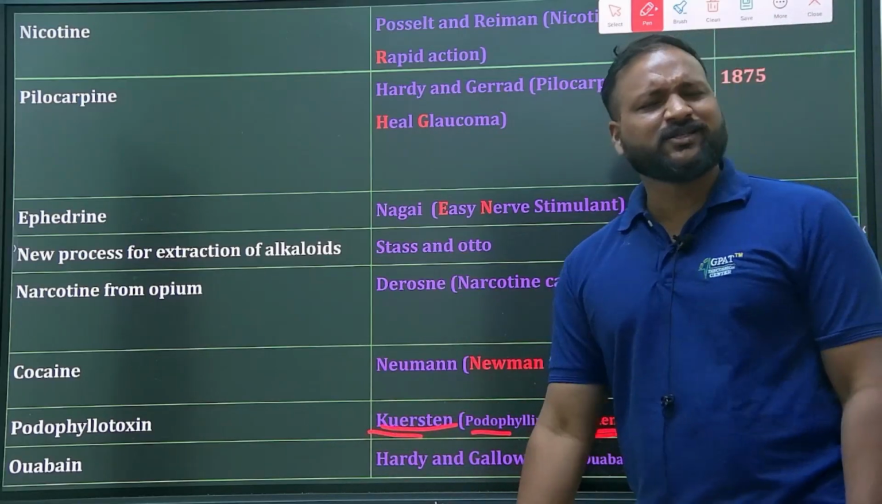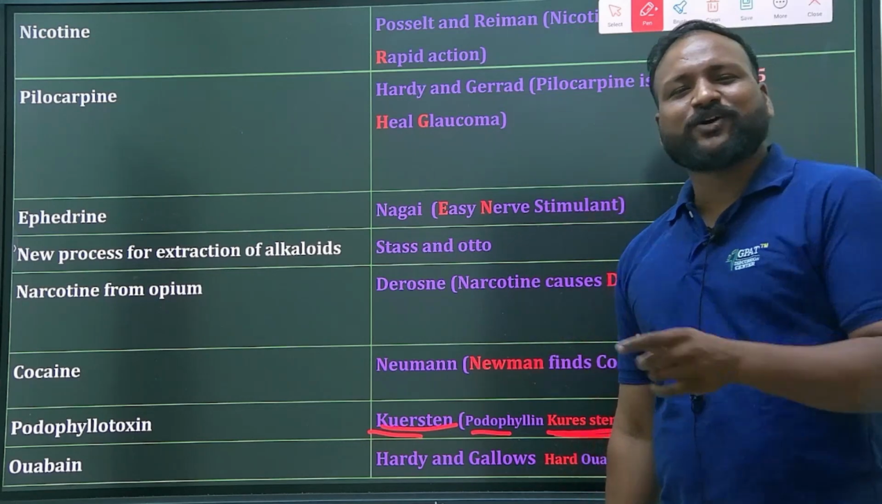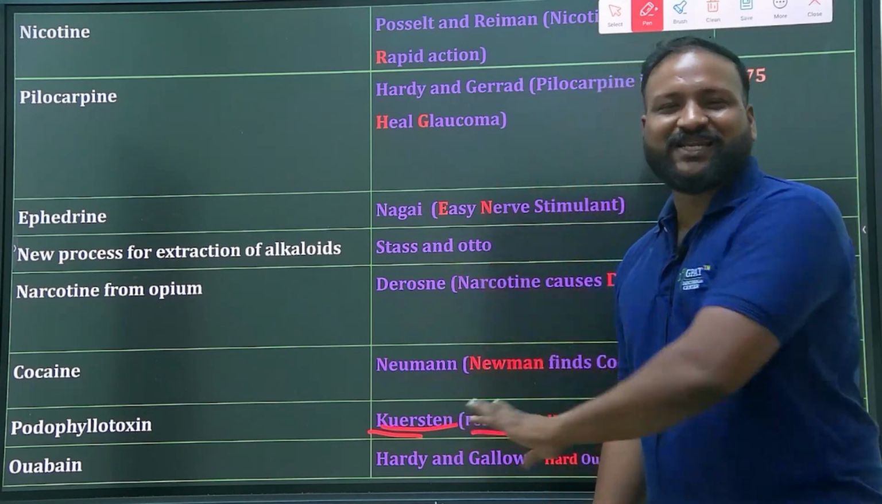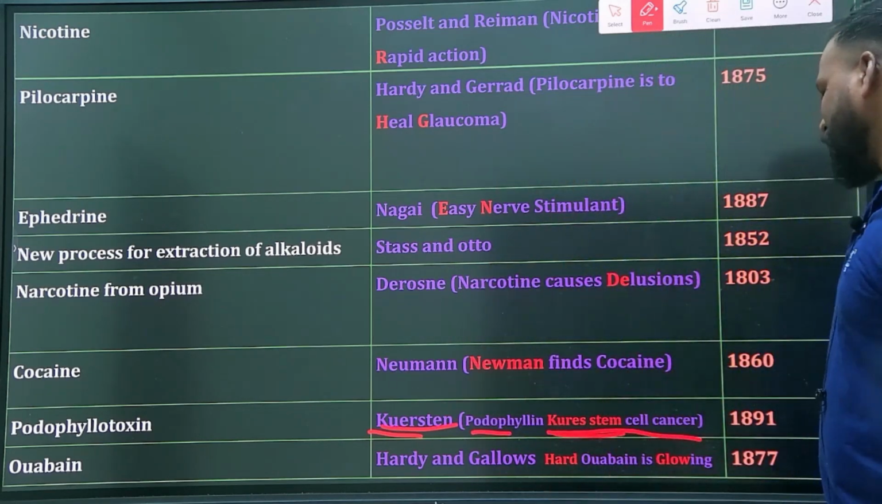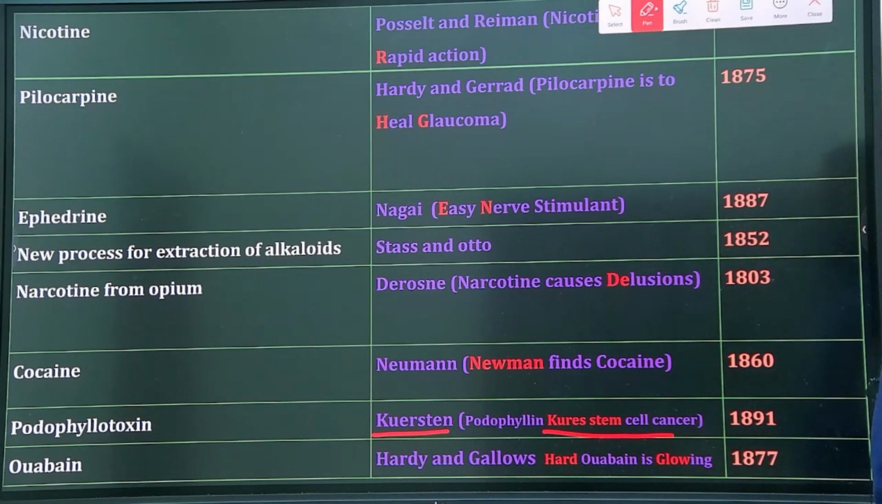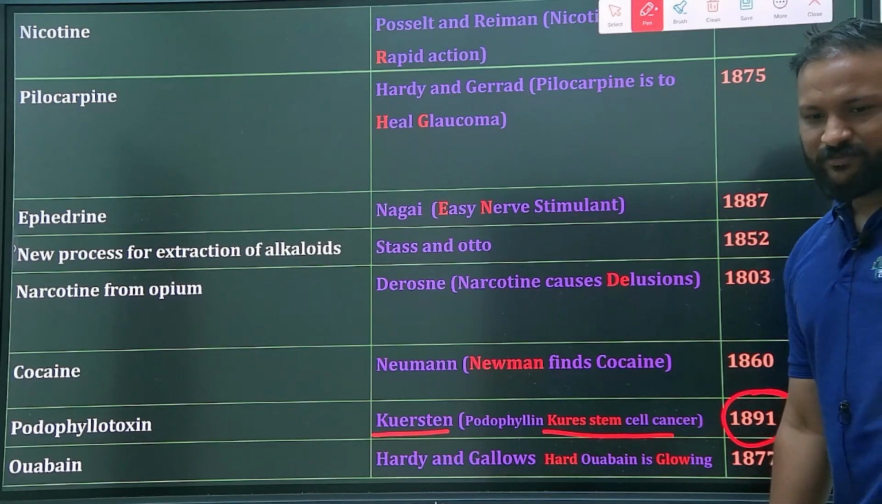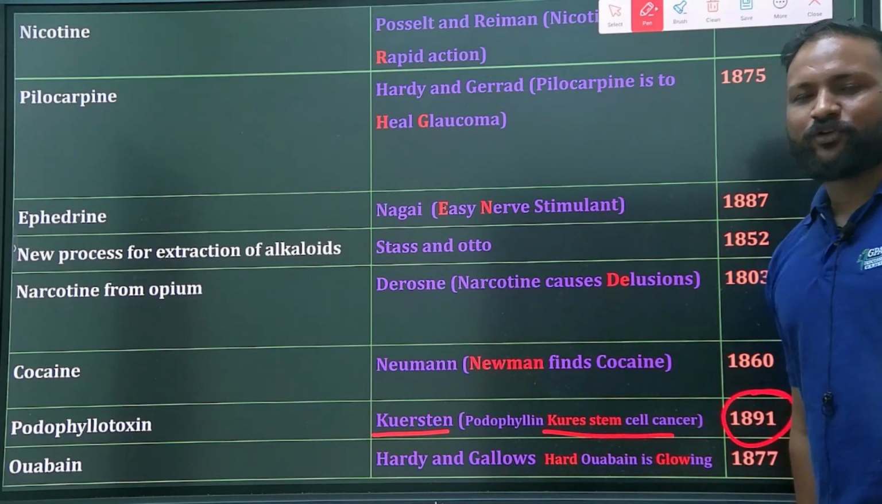So, podophyllotoxin is a cancer drug, especially it cures stem cell cancer. Clear? In 1891, it was isolated by Kurz, who isolated the podophyllotoxin.